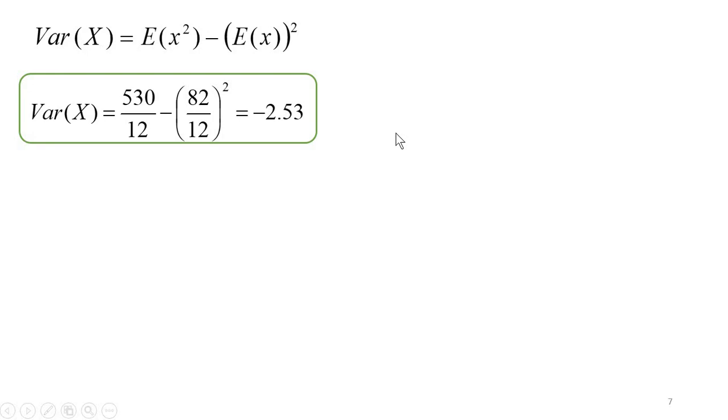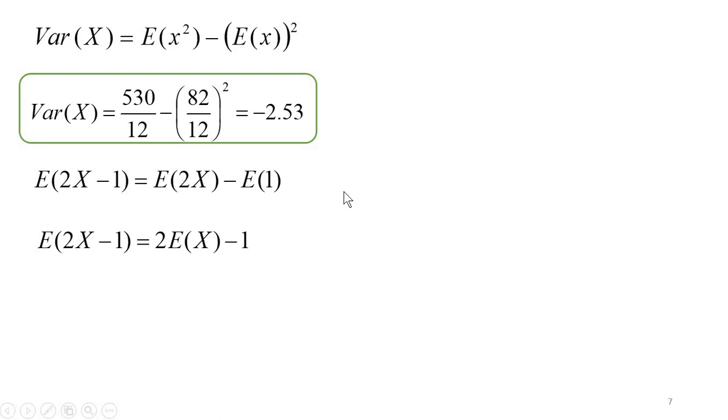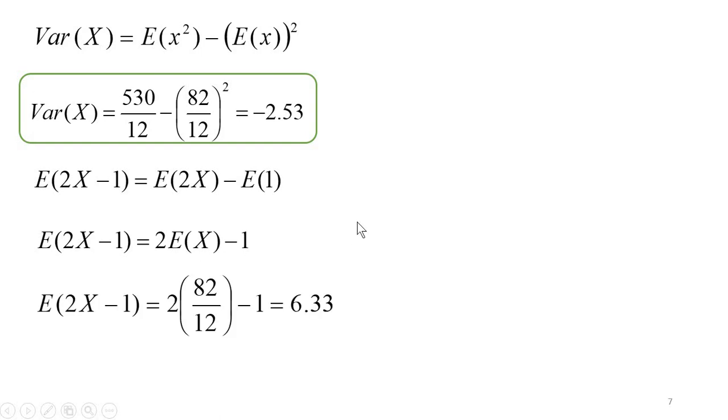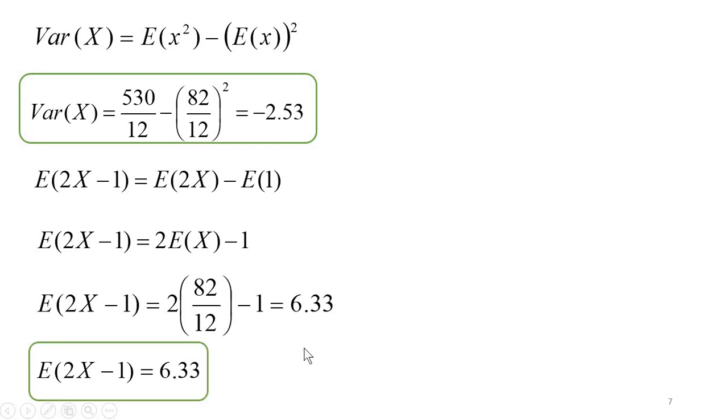But this is not our question. Our question was, find the mean and variance of 2x minus 1. Now we have to use the properties we have studied. So expectation of 2x minus expectation of 1. That is 2 into expectation of x minus expectation of constant, which is constant itself. We have found out E of x, which is 82 by 12. After substituting, we get the answer as 6.33. So we have obtained the expectation of the function 2x minus 1.